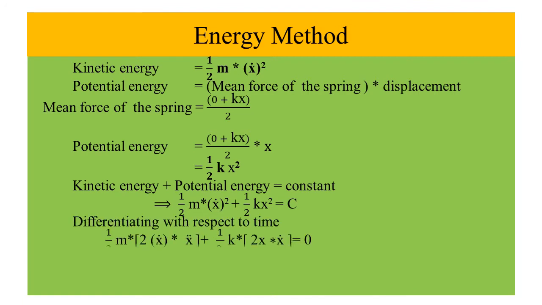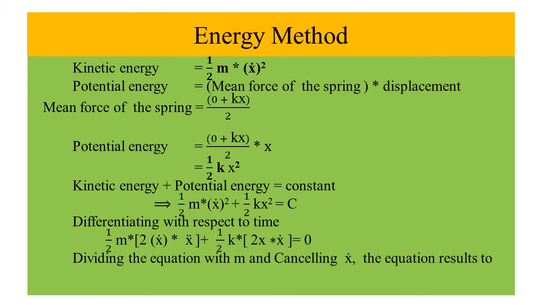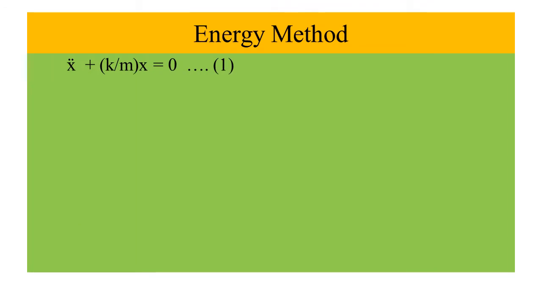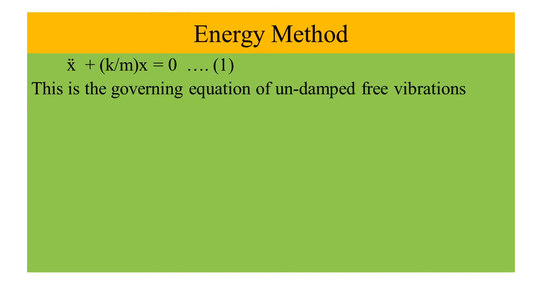Differentiating with respect to time, 1 by 2 m into 2x dot into x double dot plus 1 by 2 k into 2x into x dot equal to 0. Dividing the equation with m and cancelling x dot, the equation results to x double dot plus k by m x equal to 0. This is equation 1. This is the governing equation of undamped free vibrations.